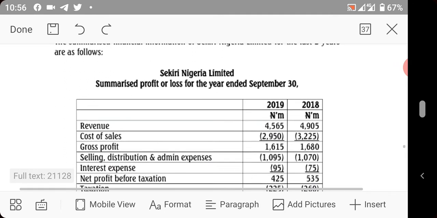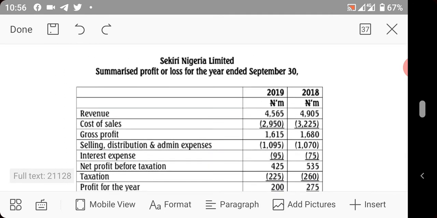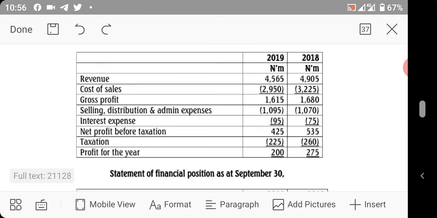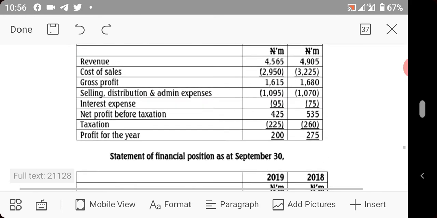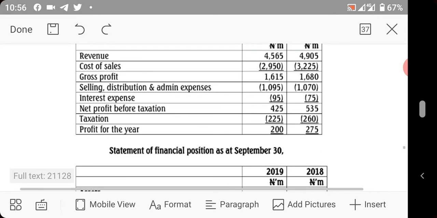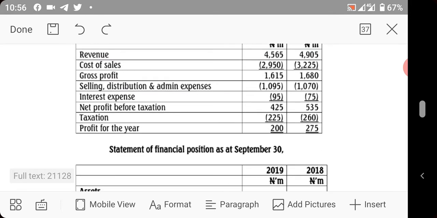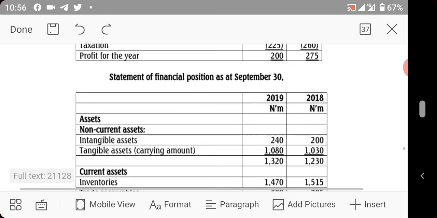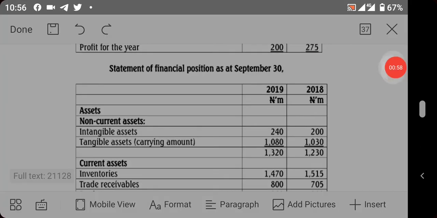So we have this. This is their profit and loss: revenue, cost of sales, gross profit, selling, distribution and administrative expenses, interest expenses, net profit before taxation, profit for the year.